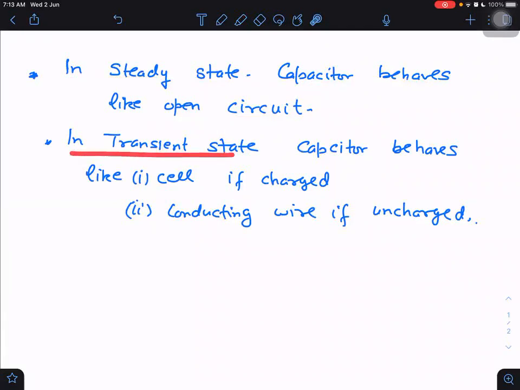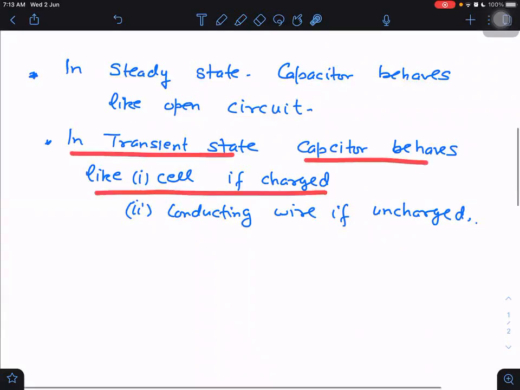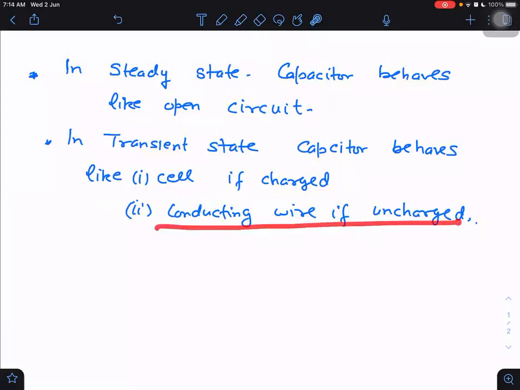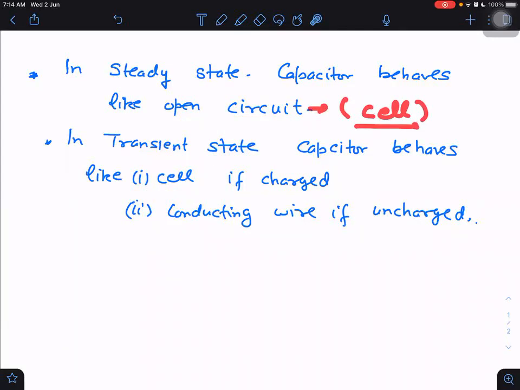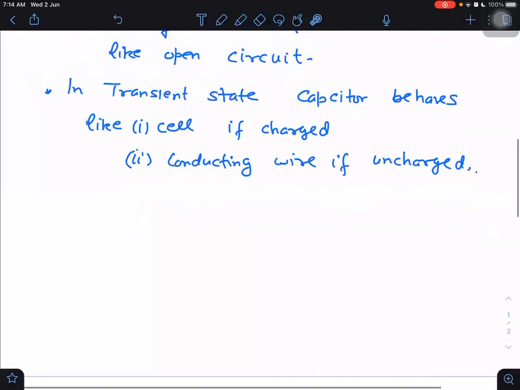And in transient state, a capacitor behaves like a cell if charged, and like a conducting wire if uncharged. In this open circuit also you can write a cell, no problem in that. If I write in open circuit, it is acting like a cell of EMF equal to the potential difference across the capacitor. Then also it is the same thing. You will come to know when I give you some examples why open circuit is also equivalent to a battery. It will be the same, no difference at all. Okay. But I will tell you how.